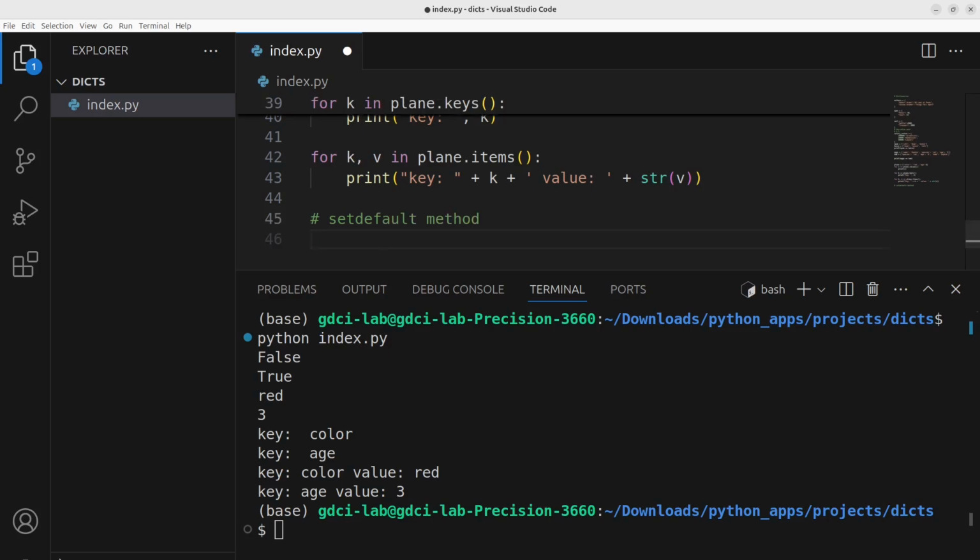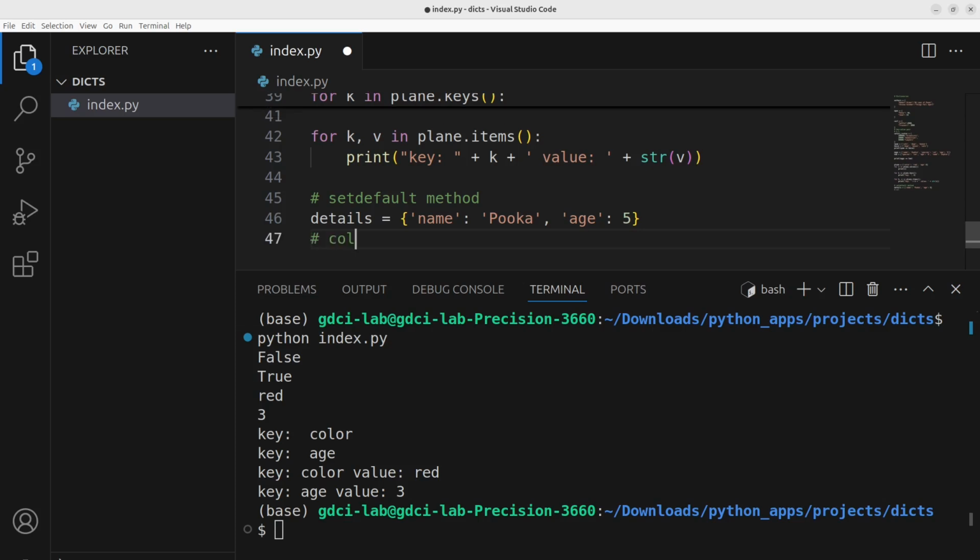Lastly, I want to talk about the setdefault method. What if you want to access a dictionary, for example, like this one? Yes, the details dictionary, and maybe there is a key that doesn't exist, a key that could be color. Okay, and you want to have a value for that as black, maybe.